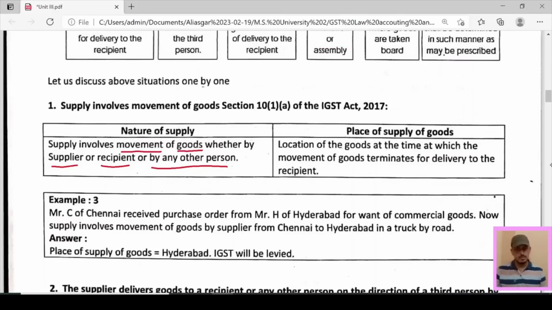Then in that case, what is the place of supply of goods? Location of the goods at the time at which the movement of the goods terminates. Terminate means जहां पे movement of the goods खत्म होता है for delivery to the recipient.